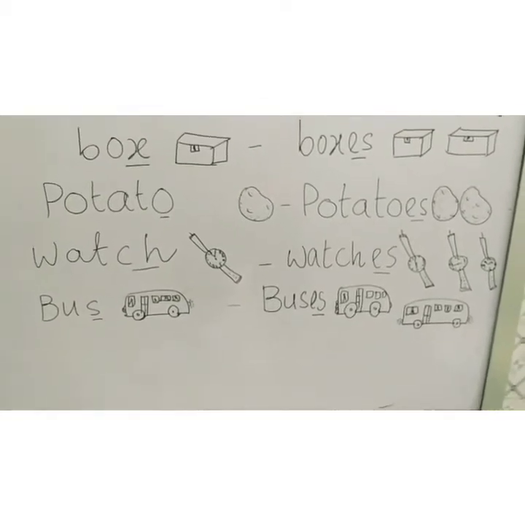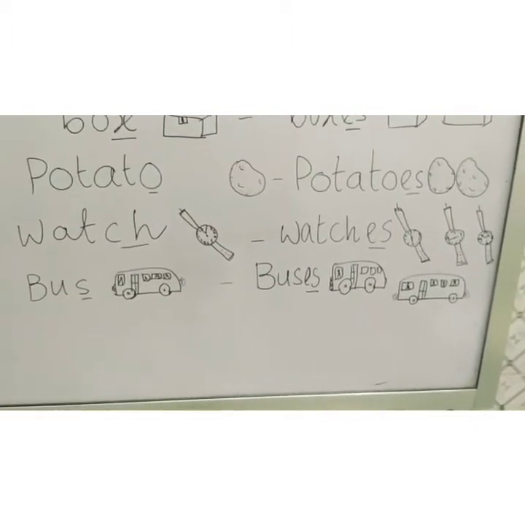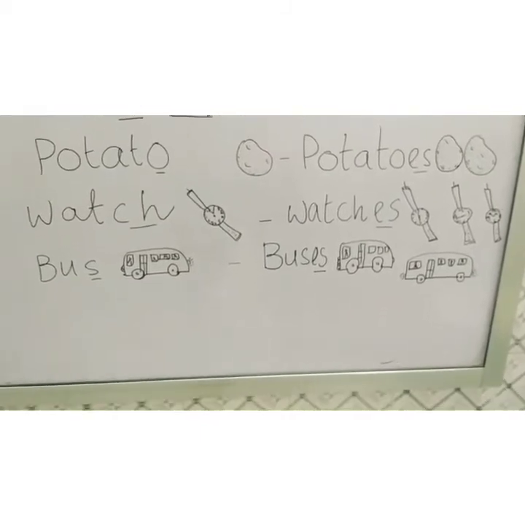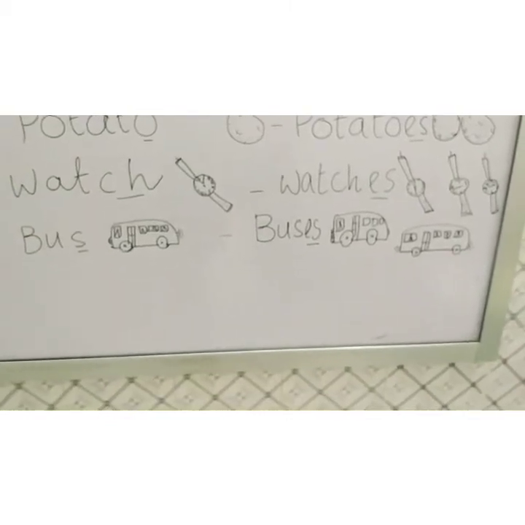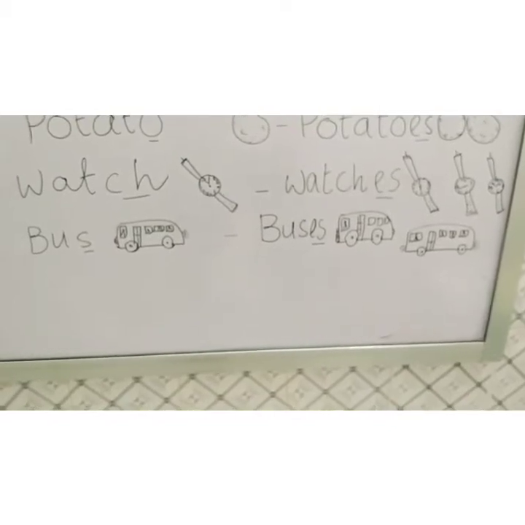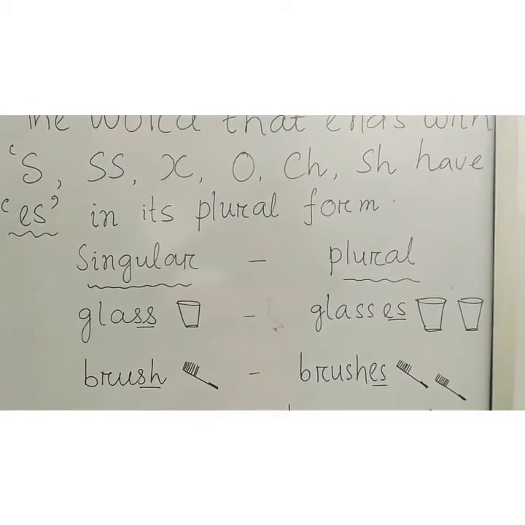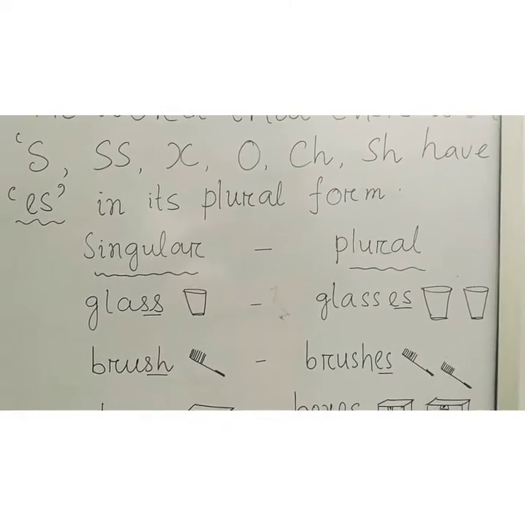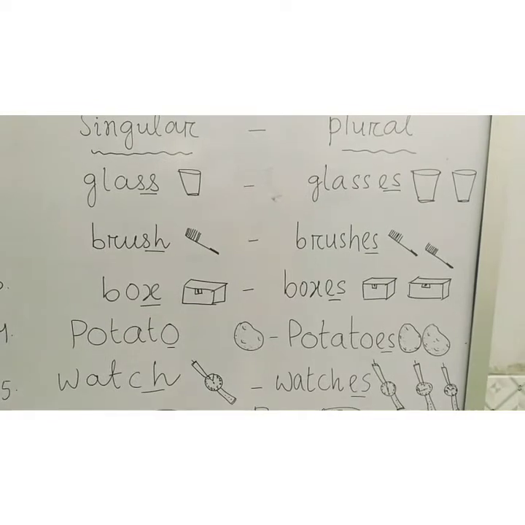Watch ends with CH. One watch. If it is more than one watch, watches. Bus ends with S. In its plural form buses. You can see the plural form. We have added ES in its plural form. So this is all about the words that end with S, SS, X, O, CH, SH having ES in their plural form. You can see once more, children.